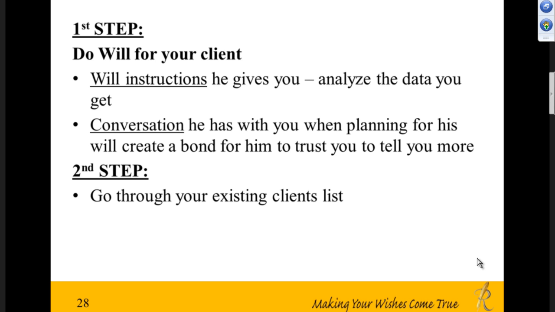So you could approach them, get them to do a will first, and then from that conversation, get to know the client better, and then zoom in on the areas that he needs a trust for. Oh yeah, I forgot one of the things you could tell a client: because you've got this debt and that debt, it's always good to have a trust, if not for your family members, then at least use that trust to settle some of your debts, like property loan, car loan, credit card and all that.